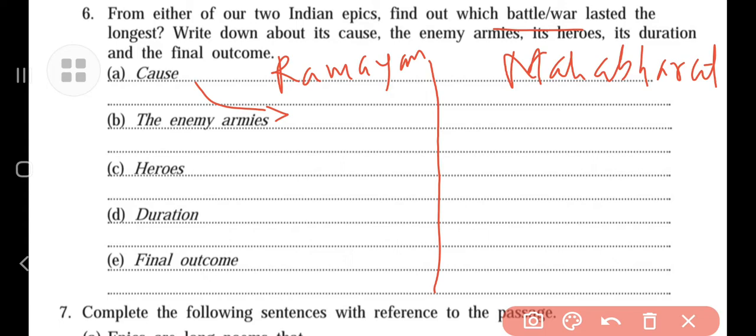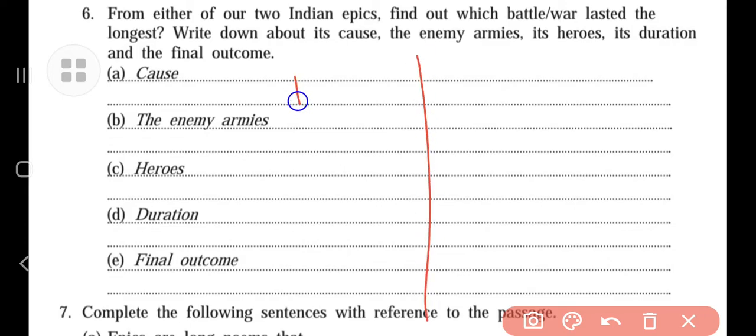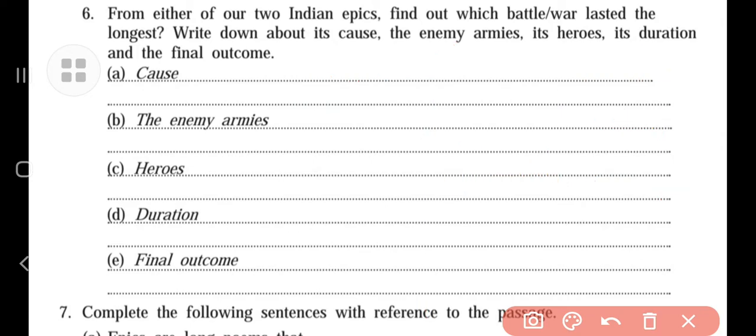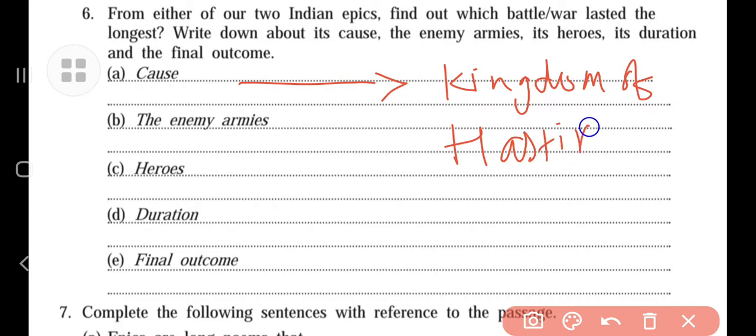There was a fight between the Pandavas and the Kauravas, and the cause was the kingdom of Hastinapur. This was the reason for the Mahabharata.